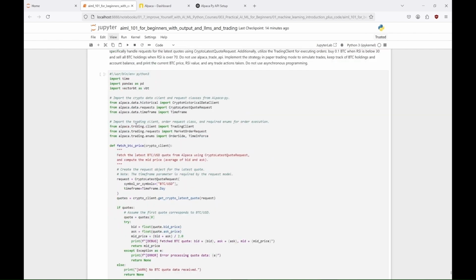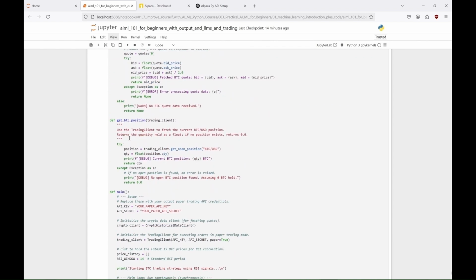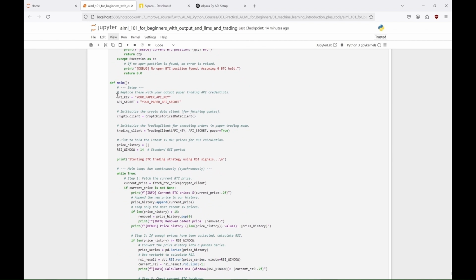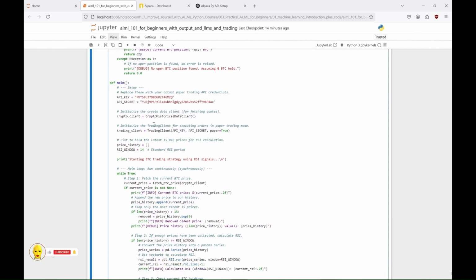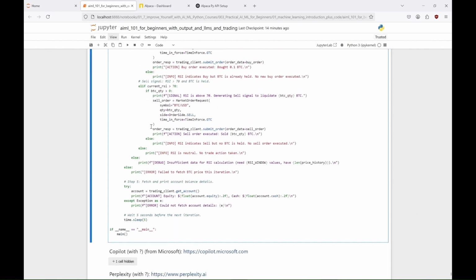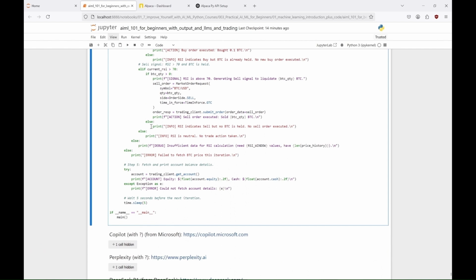But first let's check what we have here. Okay, so we import the libraries. We have our fetch Bitcoin price function for checking if we have any Bitcoins. Then, the main part of the program where we need to change the keys. We also have the program's logic here: when to buy, hold, or sell Bitcoins, and our sleep method, which will help us wait 5 seconds between tasks. So what do you think will happen when we run it? Will it work? You probably know it already.